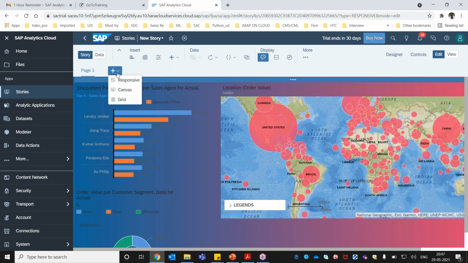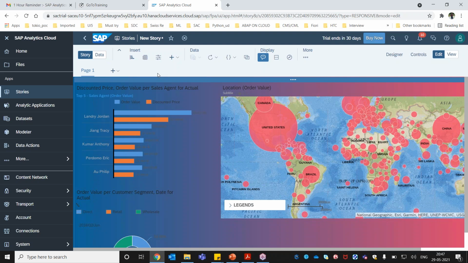So this type of different story we are going to design. All these pages, we are going to see what kind of options are available in SAP Analytics Cloud. All those things we are going to see in our coming sessions. Yeah. So this is just a quick demo. It has a lot of things.